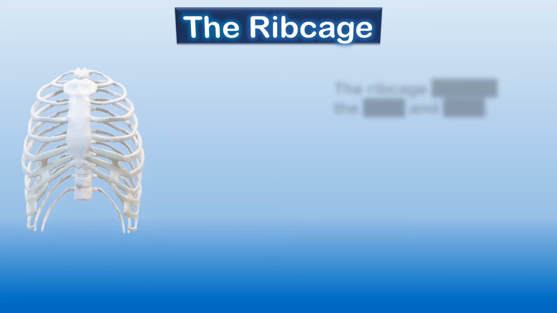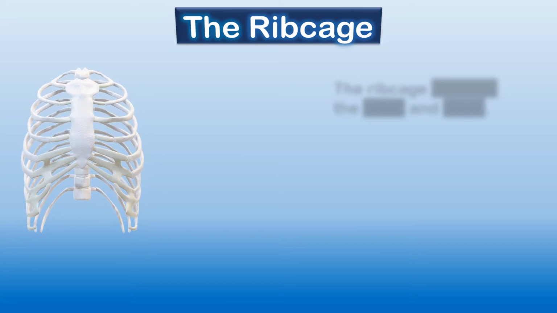This much is clear to you all, children. These ribs are very delicate and they are curved bones, okay, which are joined to the backbone and sternum.